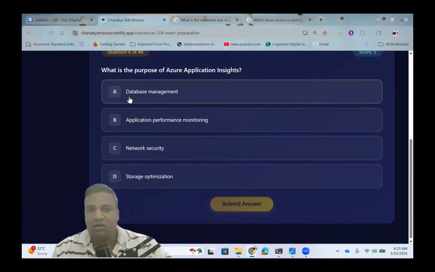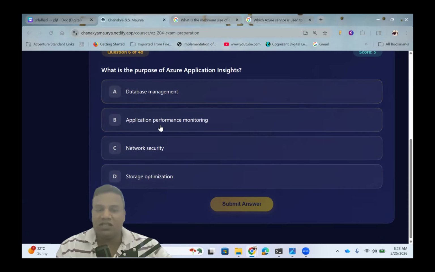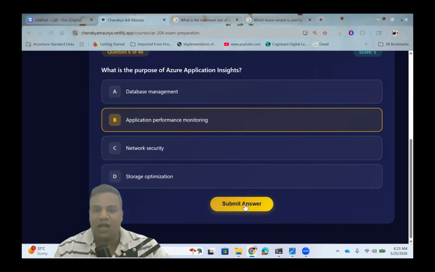Database management is basically used for SQL and Cosmos DB kinds of things. Network security is not it, because Azure Firewall and NSG handle that. Storage optimization is for Azure Storage features. Insights means insight into your performance, so performance and monitoring. This is a trick: to remember, for performance or insight, you can choose this.